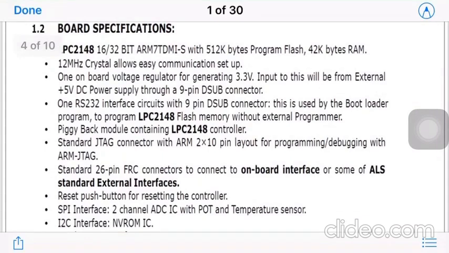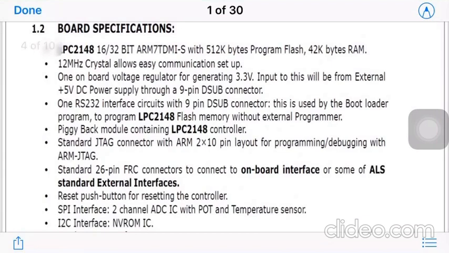Okay, this LPC2148 is a 16/32-bit ARM7 TDMI-S with 512 kilobytes of program flash and 42 kilobytes of RAM. So it has this program flash and 42 kilobytes of RAM provided. A 12 megahertz crystal allows easy communication setup. So the crystal gives the clock frequency, and with that the communication will happen.